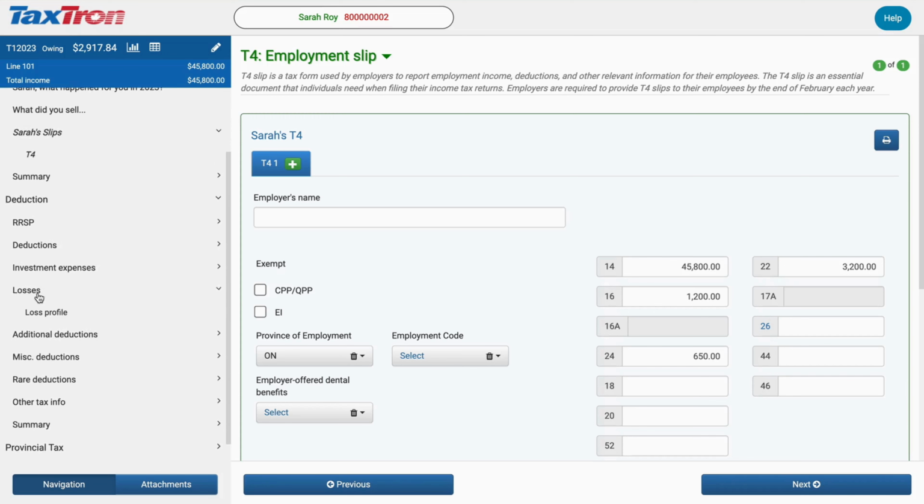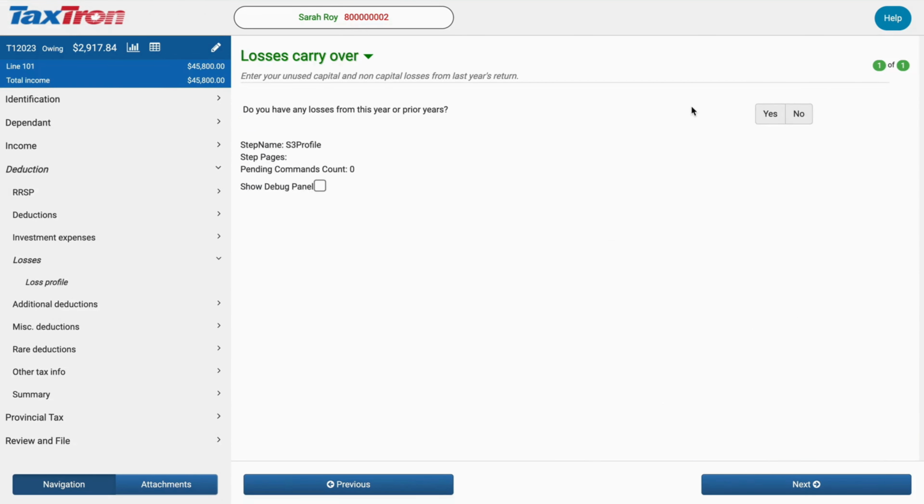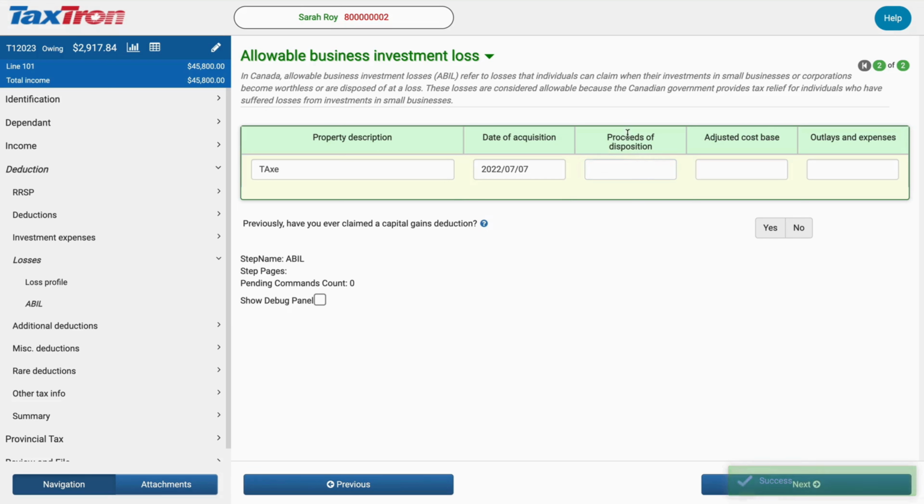Click on Losses, and under that, you will find the ABL form. Enter 0 in the Proceeds of Disposition field and $80,000 in the Adjusted Cost Base field. And that's it for ABL.